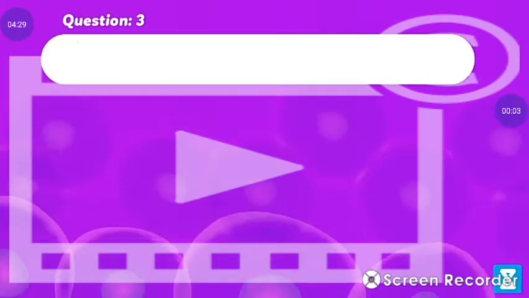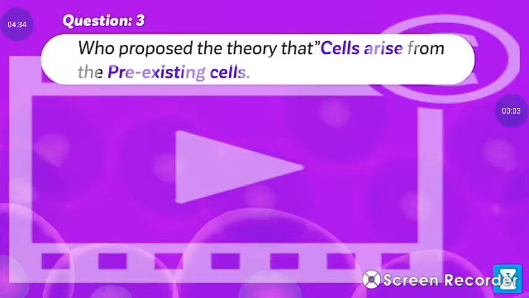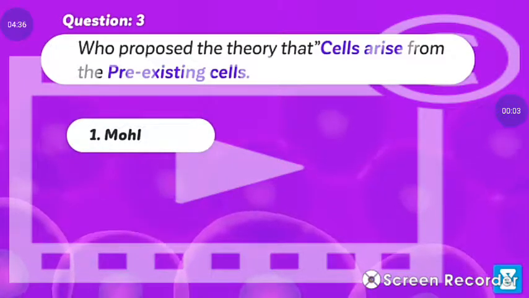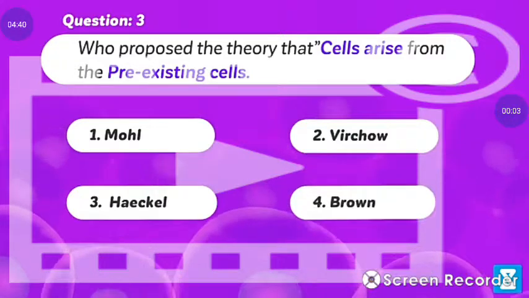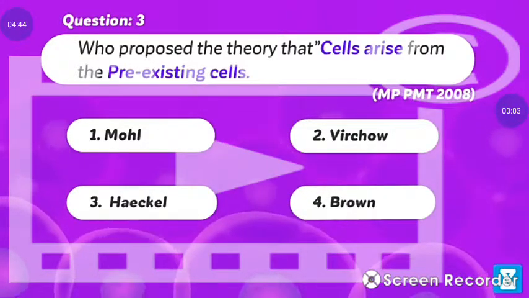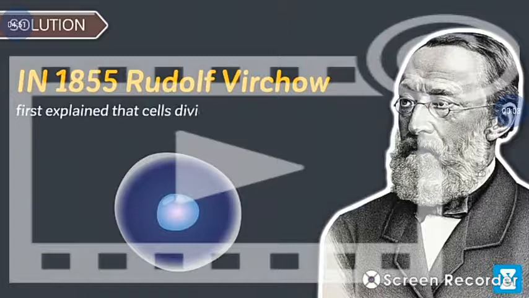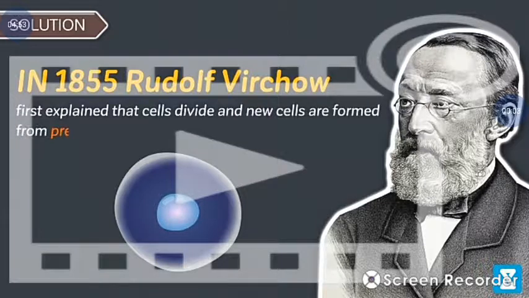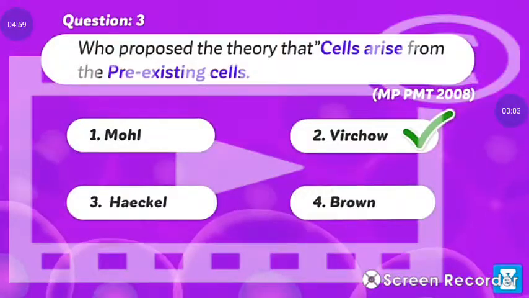Question 3. Who proposed the theory that cells arise from the pre-existing cells? Number 1, Moll. Number 2, Virchow. Number 3, Haeckel. Or number 4, Brown. This question was asked in MP PMT 2008. Solution. In 1855, Rudolf Virchow first explained that cells divide and new cells are formed from pre-existing cells. Omnis cellula e cellula. Hence, option 2 is correct.